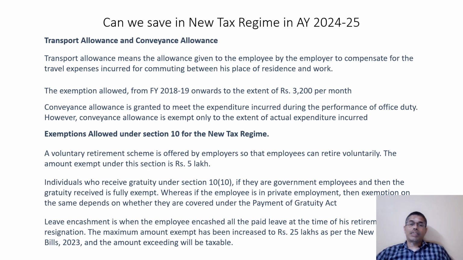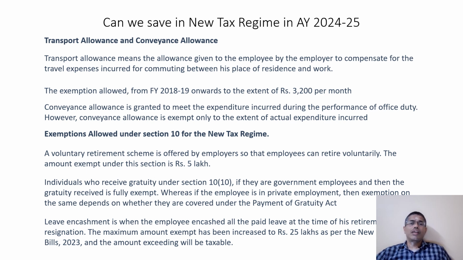It is maximum allowed rupees 3,200 per month, in a year 38,400 rupees. Exemption is allowed from financial year 2018-19. The maximum ceiling amount per year is 38,400 by way of conveyance or transport allowance.